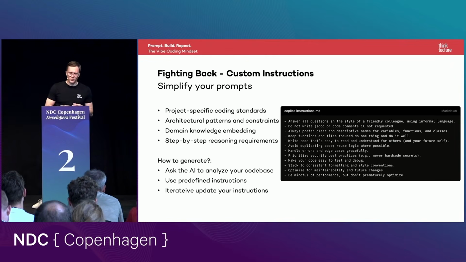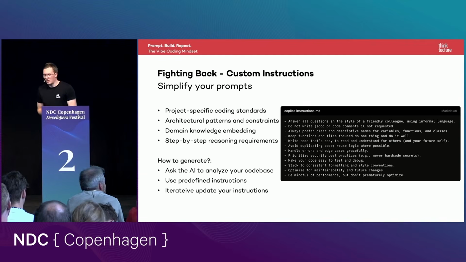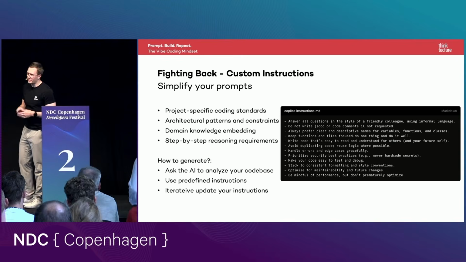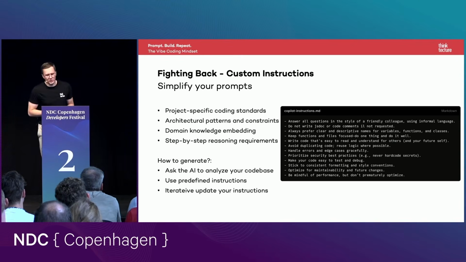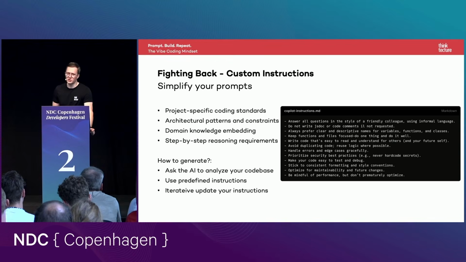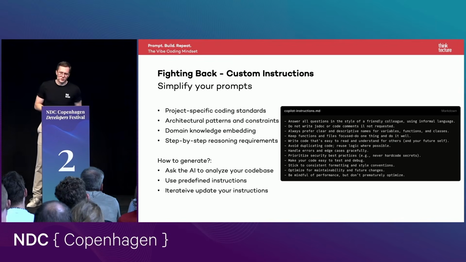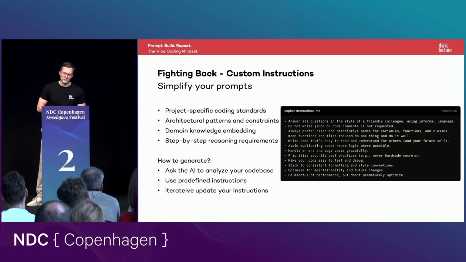When you're working on a greenfield project, it's sometimes a bit more complicated, but there are multiple tools out there. When you Google GitHub Copilot instruction template, for example, you will find multiple websites where you can copy-paste instruction files created by the community. What's also important is that those files should be updated continuously. Normally you start with a first iteration and try it out. The results are maybe better, but not perfect, and you improve them.